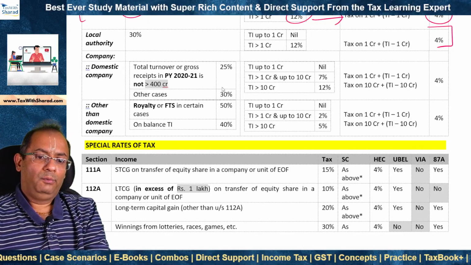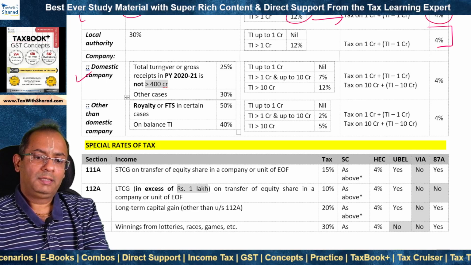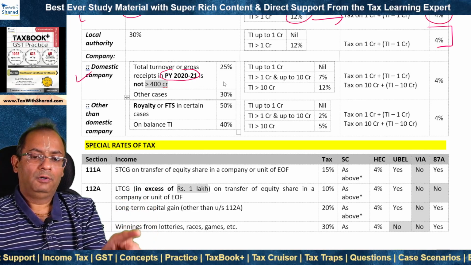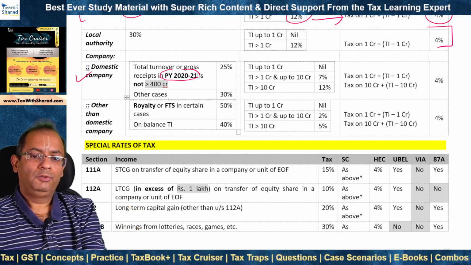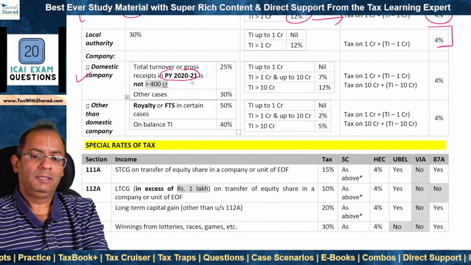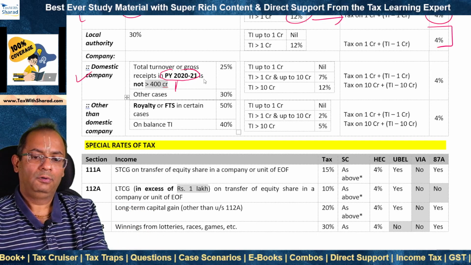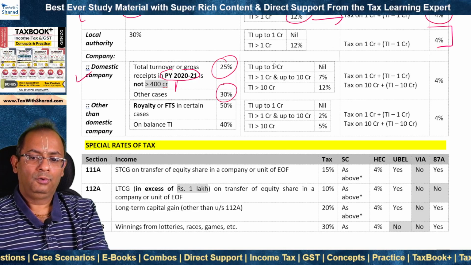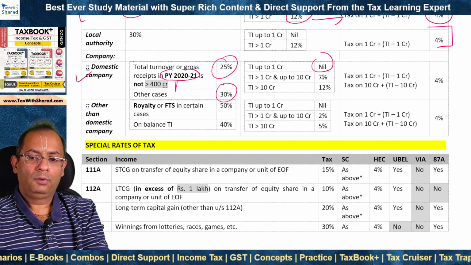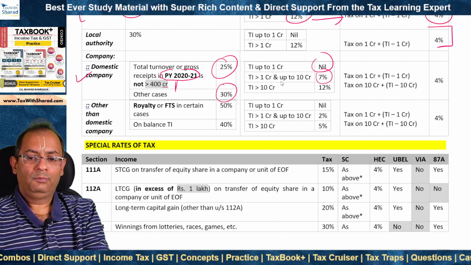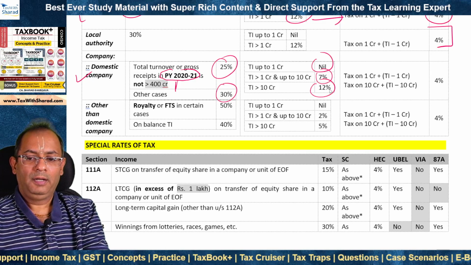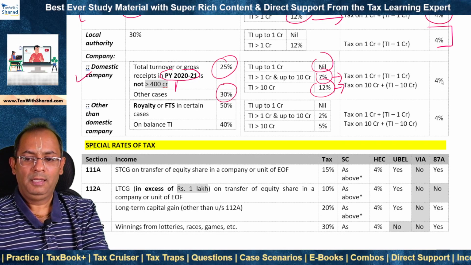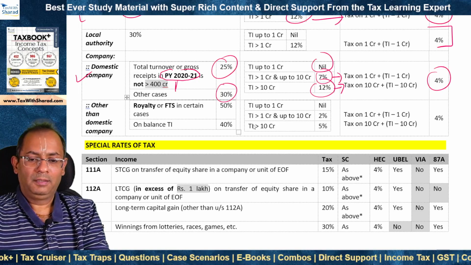then where the total turnover or gross receipts in the previous year 2021, here we are looking at the rate applicable for previous year 22-23. But what we need to check is total turnover or gross receipts in previous year 2021. If that is not greater than 400 crore, then the rate of tax is 25%, else it is 30%. No surcharge for total income up to 1 crore, 7% for greater than 1 crore and up to 10 crore, and 12% for greater than 10 crore. And these are the respective formulas for checking for marginal relief. And HEC is at the rate of 4%.